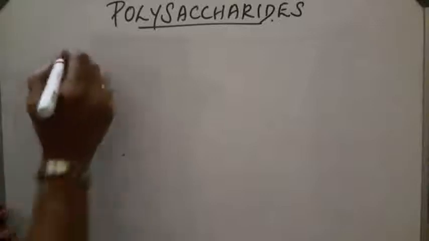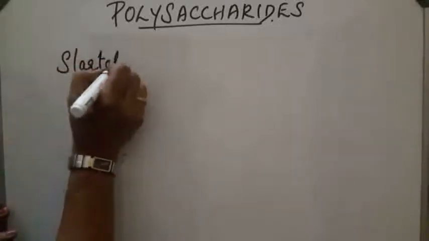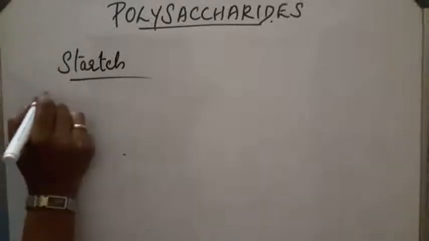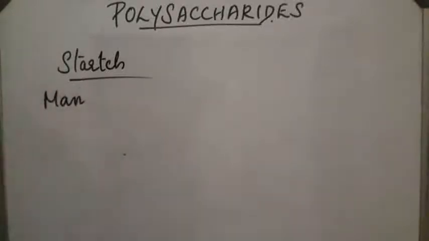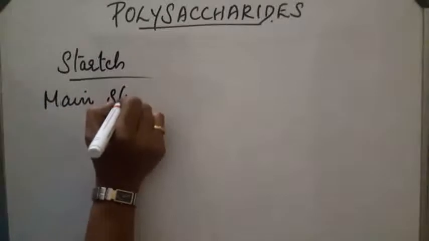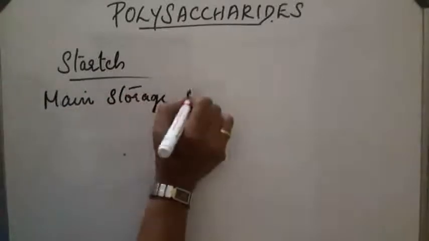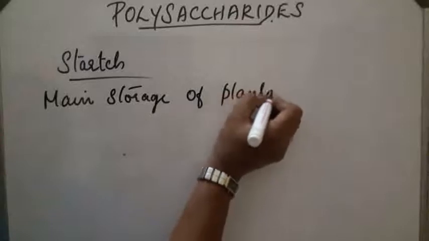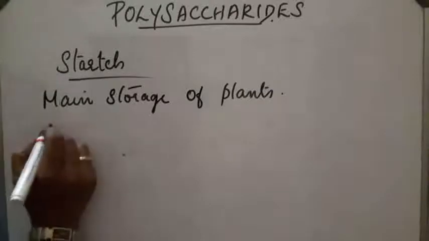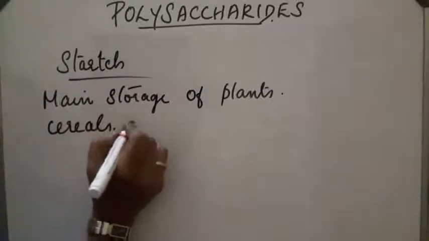Starch. Starch is obtained from wheat, maize, rice, etc. They are the main storage house of plants. Starch is the main storage polysaccharide of plants. They are an important dietary source of human beings also. They are found in cereals, roots, etc.